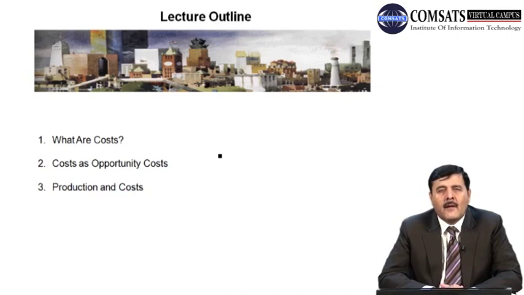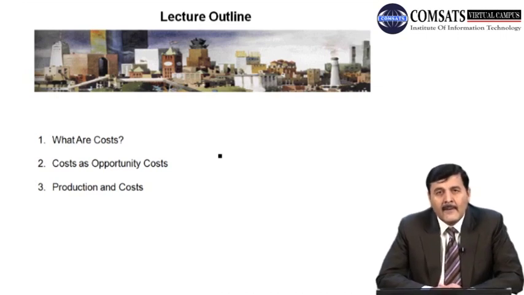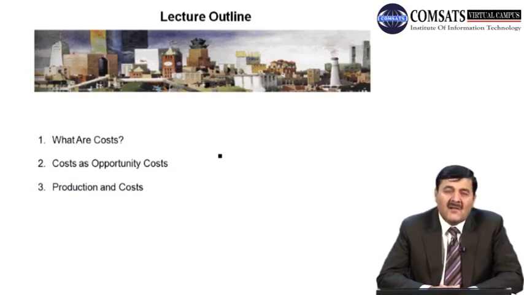So as we know, economies are made up of thousands of firms who produce goods and services and supply them in the economy, which are consumed by every one of us, by all of us, right? So there are thousands of firms working in the economy and producing goods and services for the consumers, and we consume those goods. Like General Motors, they produce vehicles. Similarly, if we talk about Pakistan, steel mills, they produce steel, and you can see a lot of firms around in the economies who are producing goods and services.